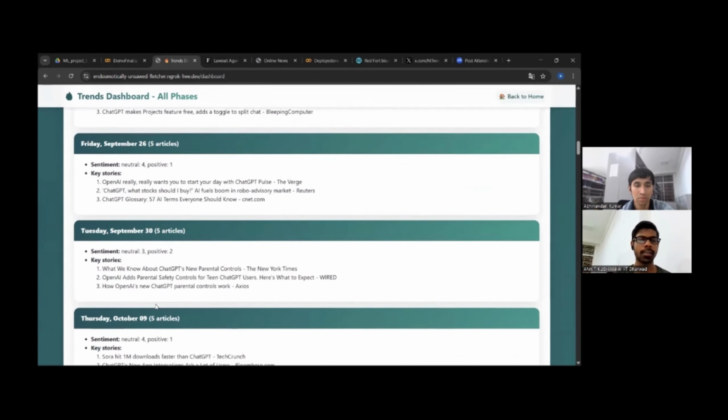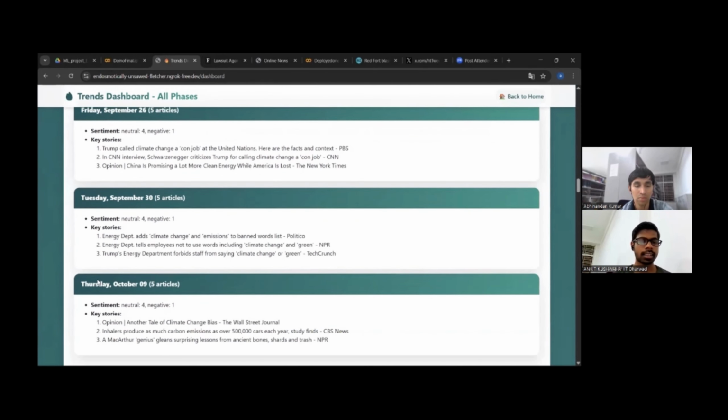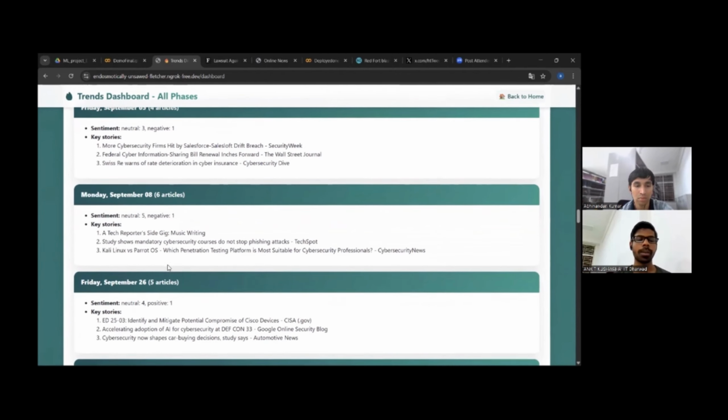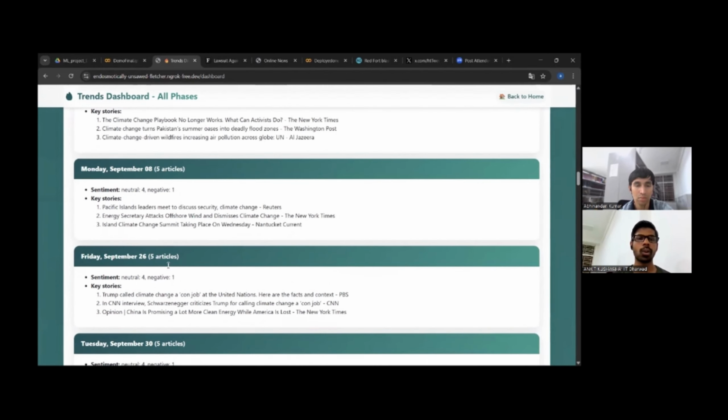And for other keywords we see that coverage has taken a negative turn also. It's just positive, negative, whatever it is finding from the trends going on.